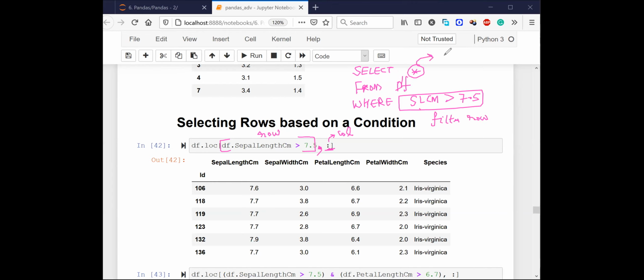And the star means all the columns. So in pandas, we have df dot loc. We simply put a colon here because we need all the columns. And here, we need to put df dot sepal length. Whenever we need to put these kinds of conditional statements, we simply say df dot this column is greater than 7.5. Now, is it clear? Prithviraj, is it clear to all of the people?